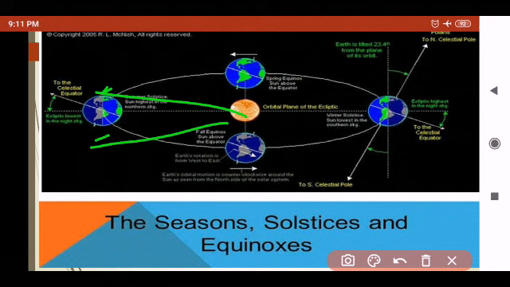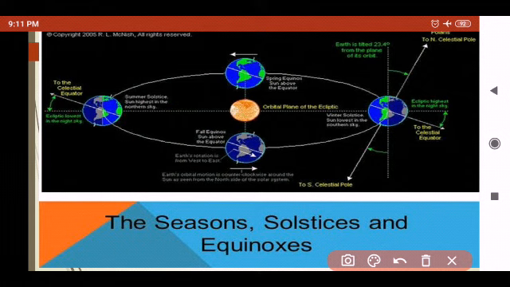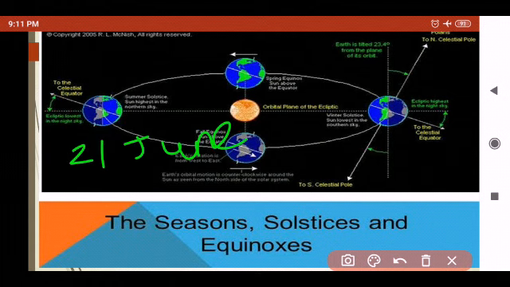And a large portion of the northern hemisphere is getting light from the sun. It is summer in this region, north of the equator. So here is the summer in the northern part of the equator. And the longest day and the shortest night at these places occurs on 21st June. So 21st June is the longest day and the shortest night of the whole year.